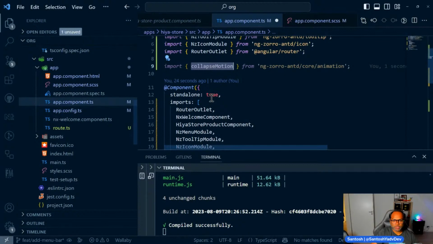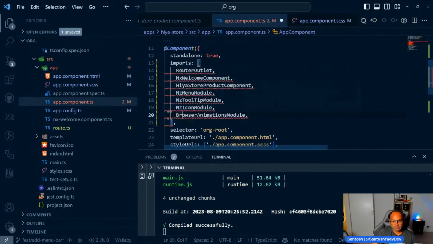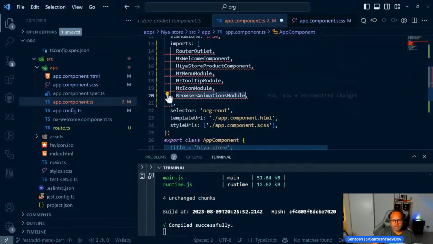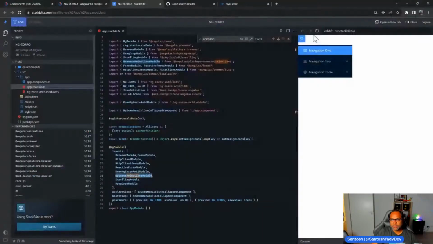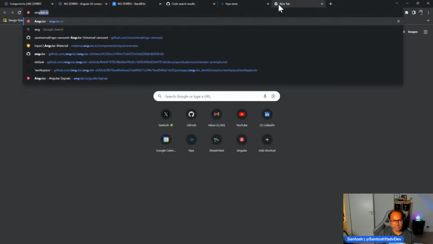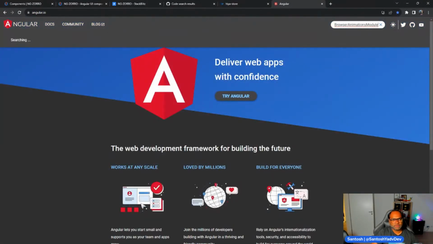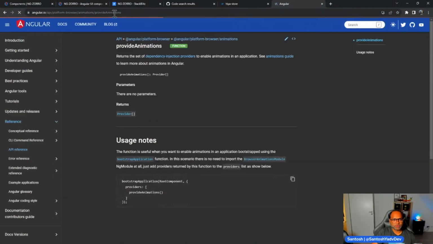I think not. Maybe that's the reason it bugs here and doesn't work in our case. Browser animation module. And okay, this is interesting. Is there any change for animation? Do we have provide animation now? Browser animation. Oh, okay. So there is something called provide animation.